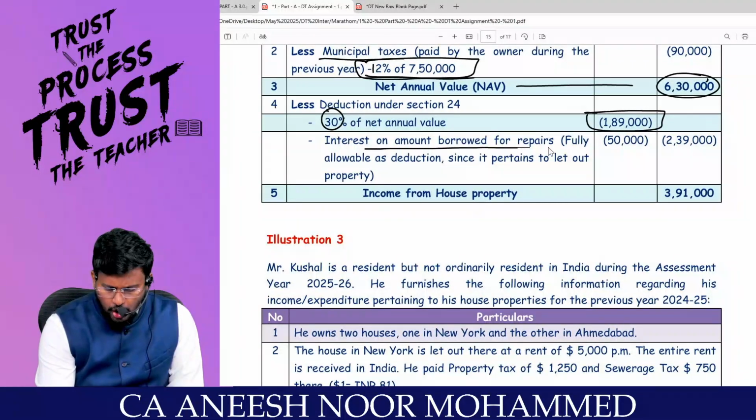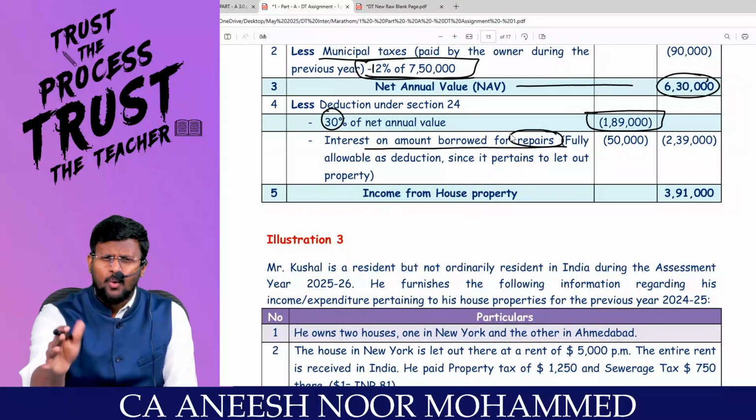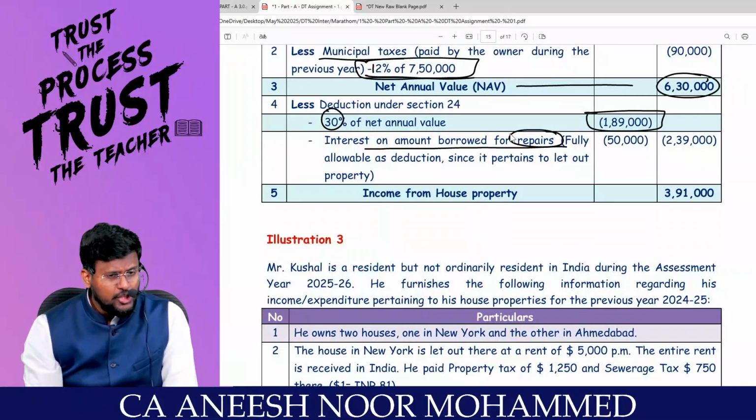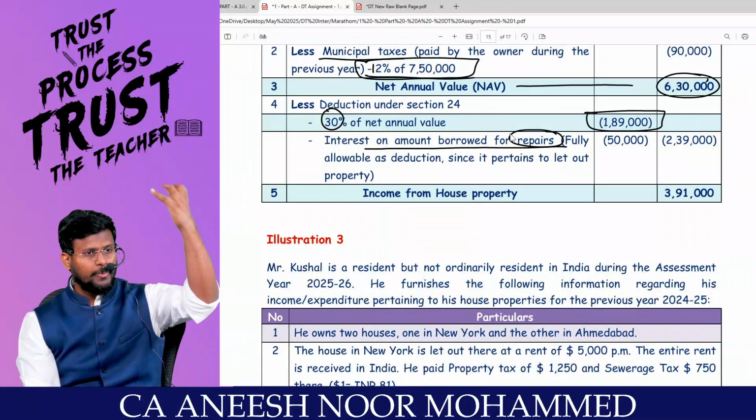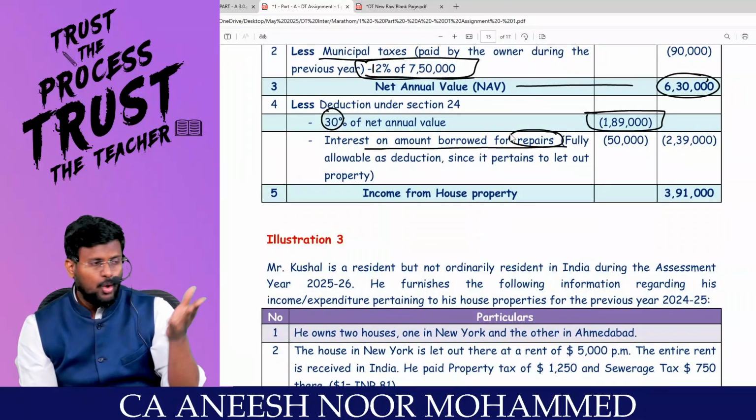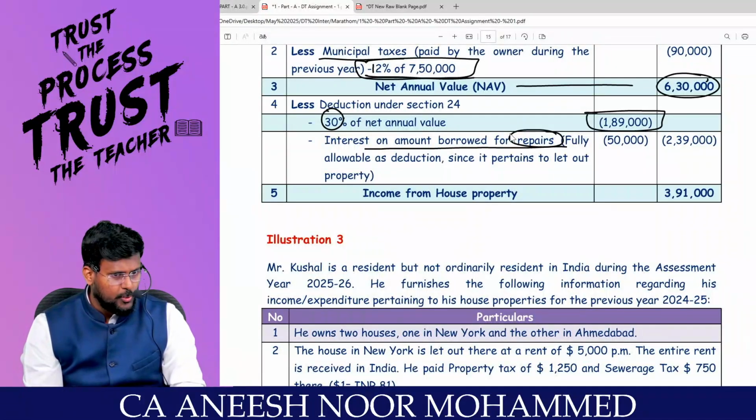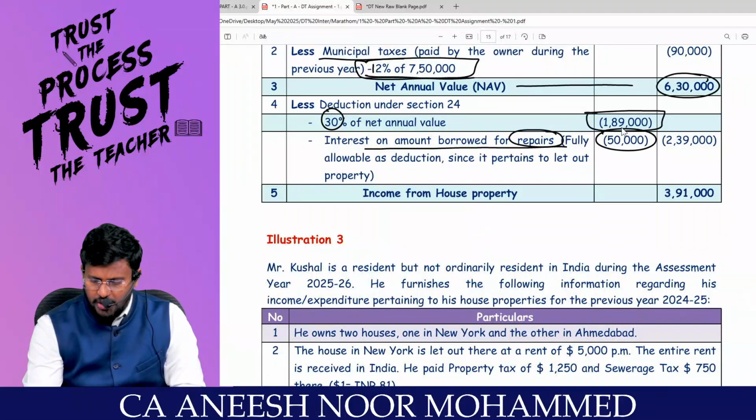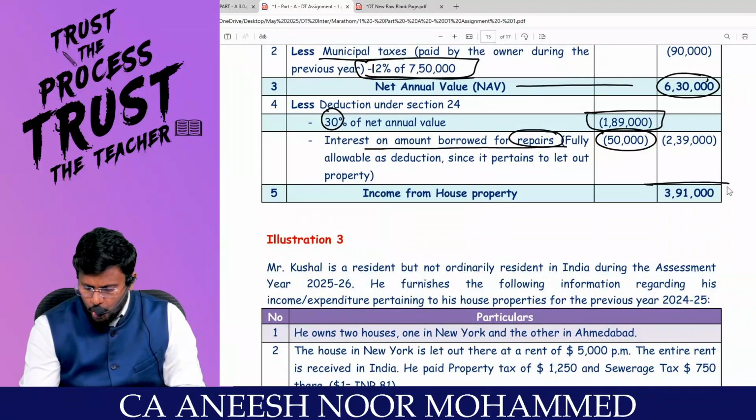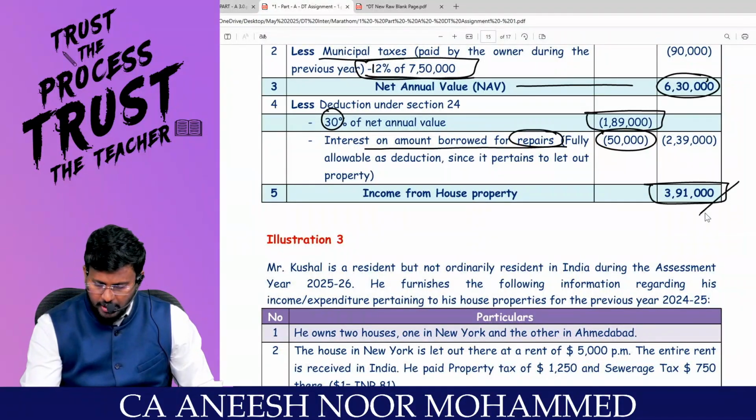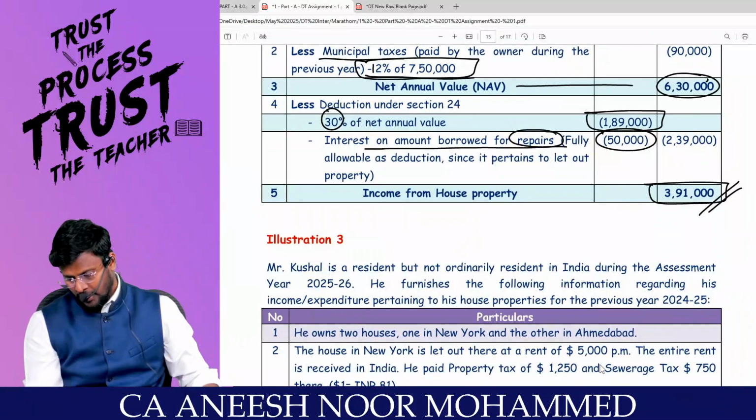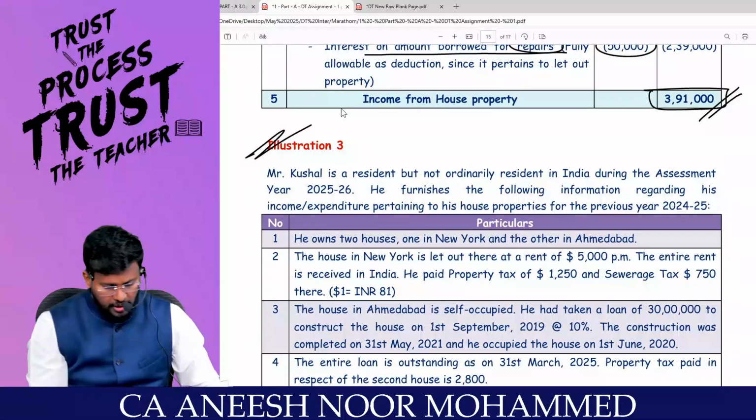Now interest on borrowed capital for repair. It is fully allowed because this is a let out property. In case of let out property, sir, loan should be taken on or after 1/4/1999. Loan amount should be used for the purpose of construction or acquisition. Such concepts and all are not applicable. So entire 50,000 can be claimed as a deduction. You will get the answer as income from house property. Are you comfortable? I'm moving to the last question from our revision series.